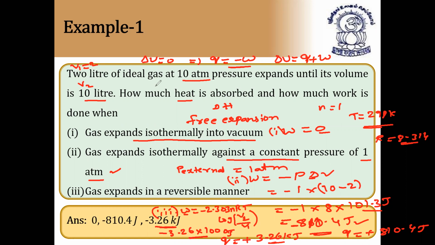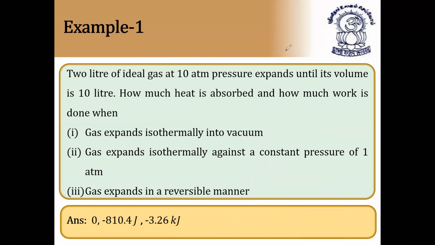Because Q is equal to minus W, because this is isothermal process. Since it is isothermal process, we can say for all isothermal process, delta U is equal to 0. Since delta U is equal to 0, from the first law of thermodynamics, we know delta U is equal to Q plus W. What is Q? Q is heat absorbed. So Q is equal to minus W. So in the first case, W is equal to 0, so automatically Q becomes 0. In second case, W is equal to minus 810.4 joules. So Q becomes plus 810.4 joules. In third case, W is equal to minus 3.26 kilojoules. So automatically Q becomes plus 3.26 kilojoules. I hope it is clear. So very, very important this model. You will get this type of questions in competitive exams, entrance exams. I hope it is clear. Next.